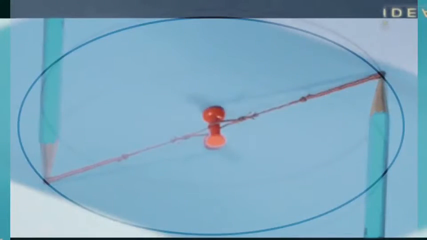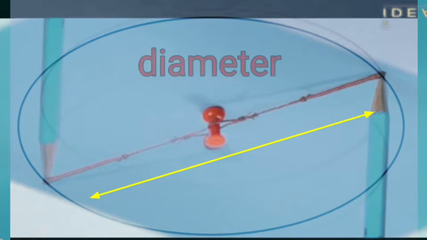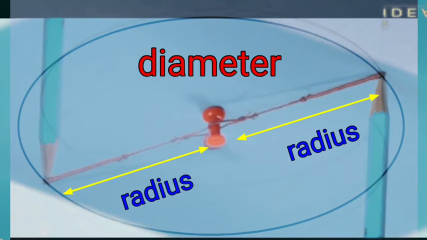While tracing a circle, two positions of the string which fall on a straight line give the diameter of a circle. Therefore, it is twice the radius, which is called the diameter. That is, d is equal to 2r.